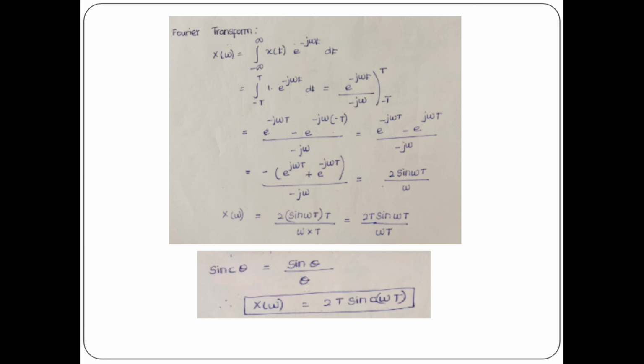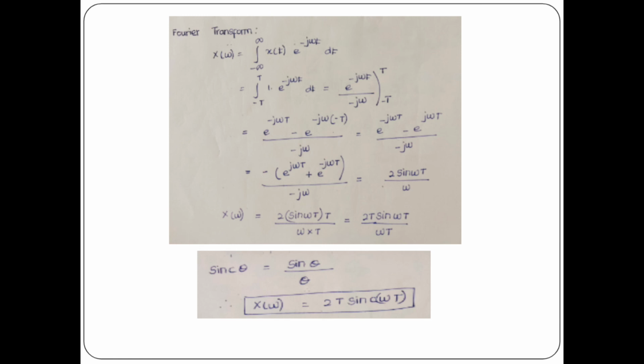Minus of minus j omega will give you e power j omega T, e power minus j theta minus e power j theta. So take minus outside, you will get e power j omega T minus e power minus j omega T divided by minus j omega. So you can cancel minus minus, you will get plus. What is e power j theta minus e power minus j theta divided by j? You will get 2 sin theta.